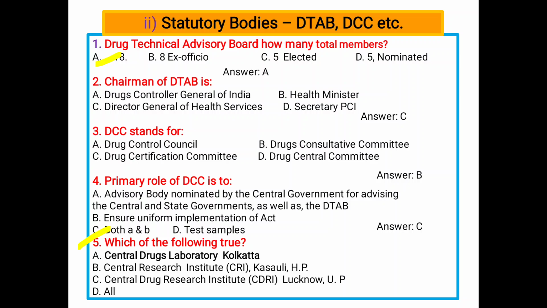Next, which of the following is true? A, Central Drug Laboratory is located at Kolkata. B, Central Research Institute, CRI, Kasauli. C, Central Drug Research Institute, Lucknow. D, all of the above. So D is the correct answer.